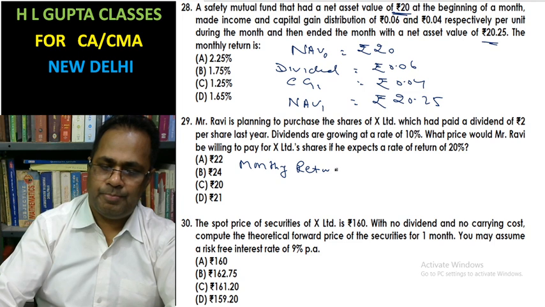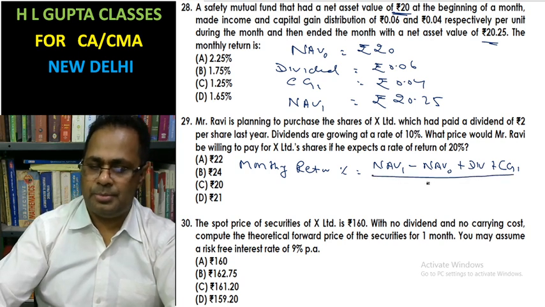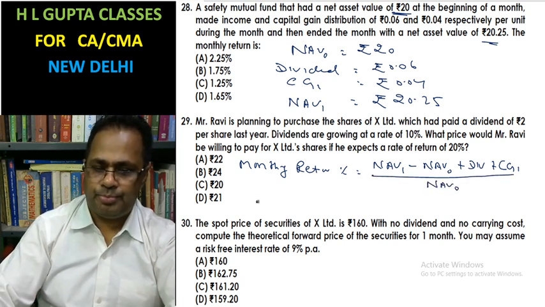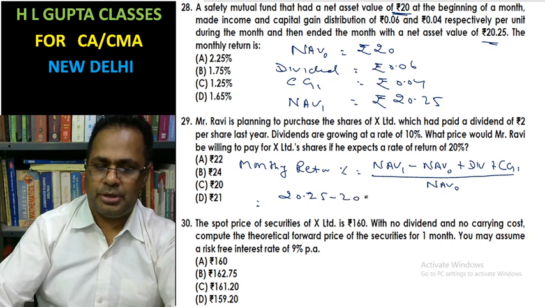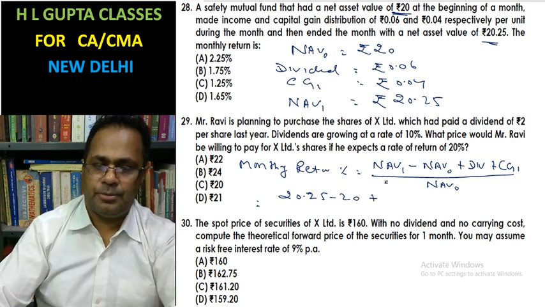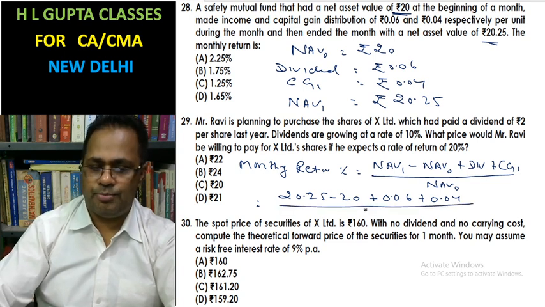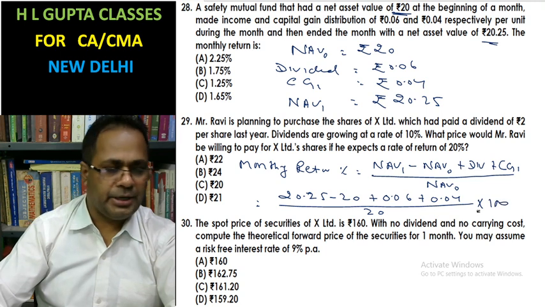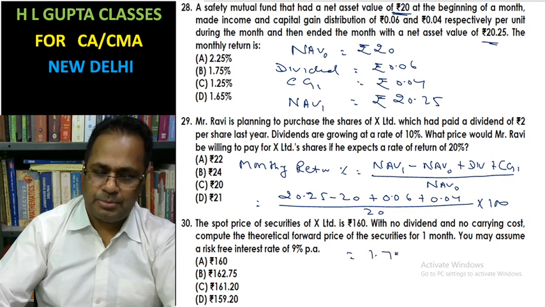Now the question asks for the monthly return percentage. It is net asset value at end minus net asset value at beginning, plus dividend plus capital gain distribution, whole divided by the beginning net asset value. So 20.25 minus 20 plus dividend 0.06 plus 0.04, whole divided by 20, into 100, and the answer will be 1.75%.